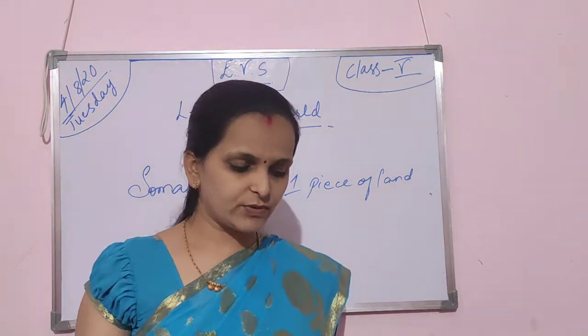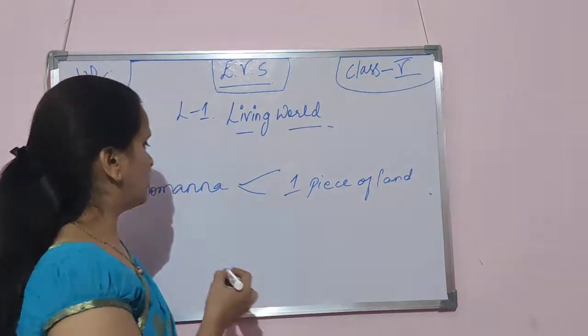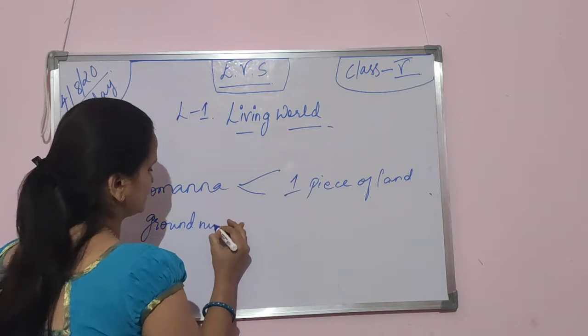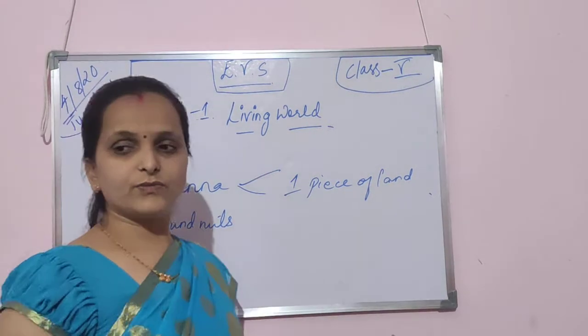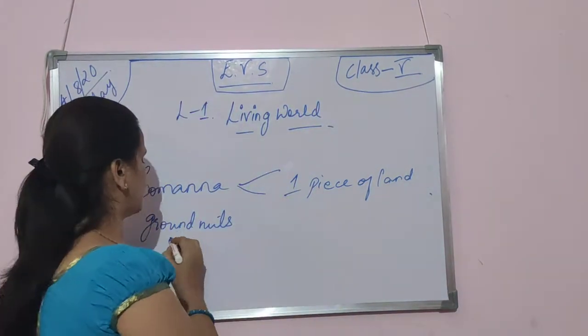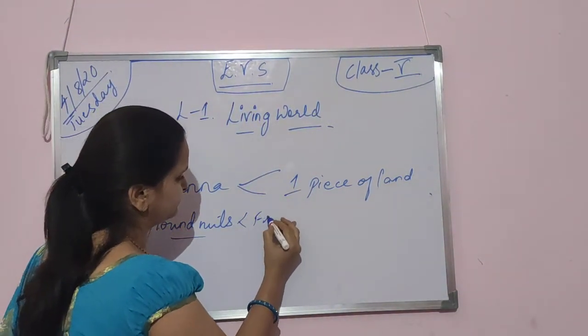He was very fond of the groundnuts. What he was fond of? Groundnuts. He was very fond of the groundnuts, especially the fried groundnuts. Not the raw one, fried one.